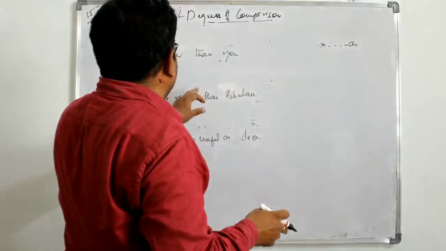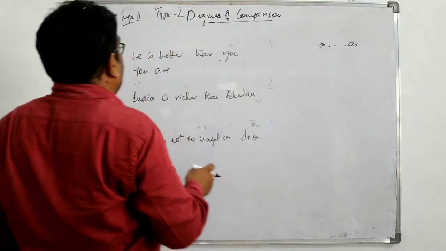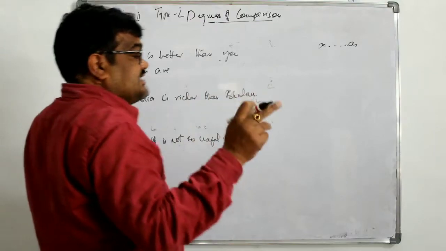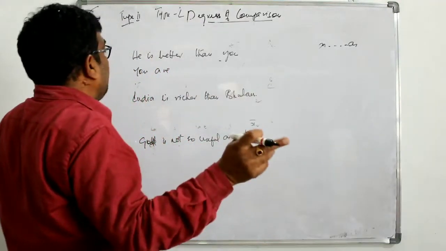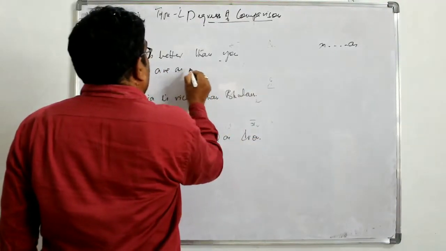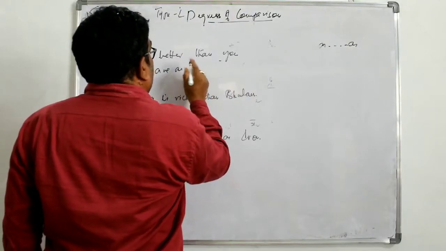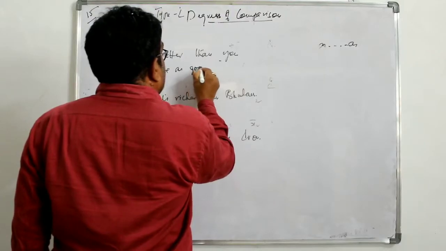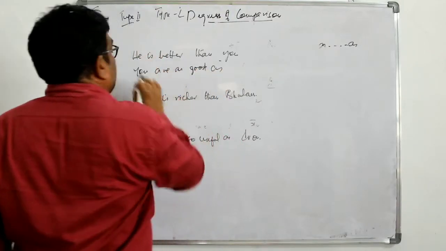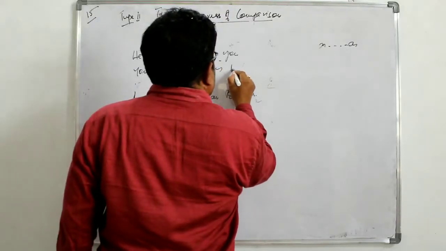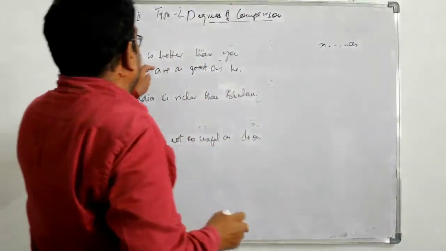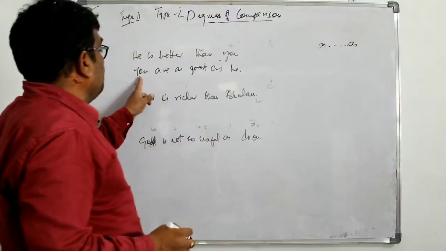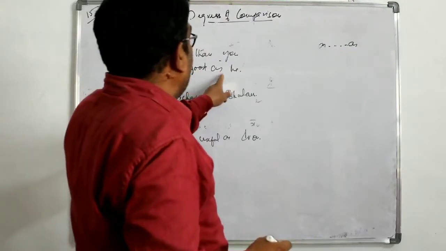It is in comparative degree, so it becomes good, which has to be placed between as and as, or so and as. So we will place as, better when it is changed into positive, good, as he. He is better than you. In positive, you are as good as he.